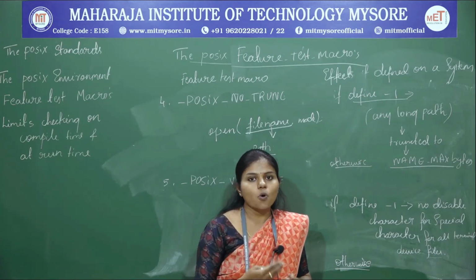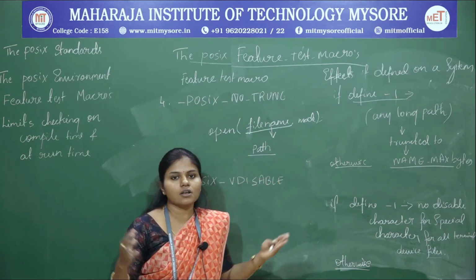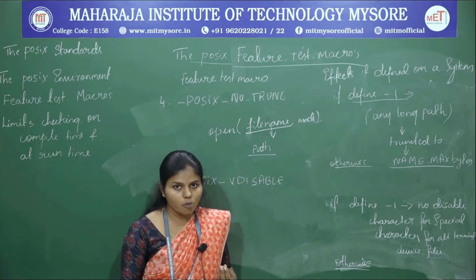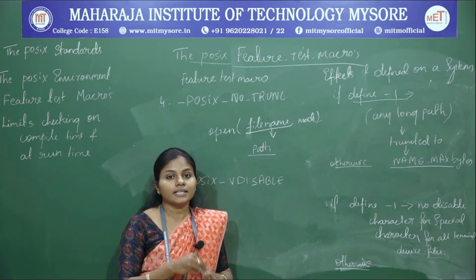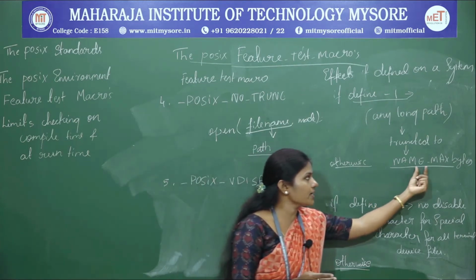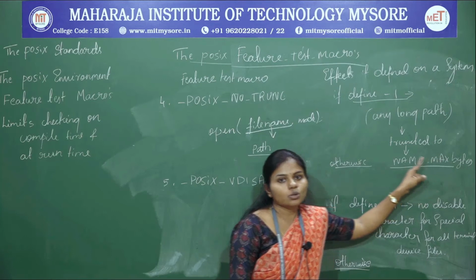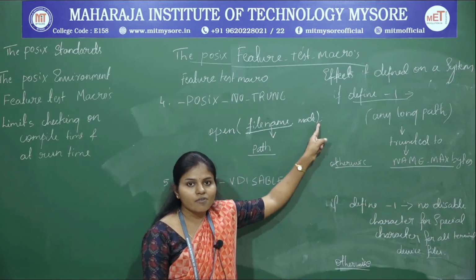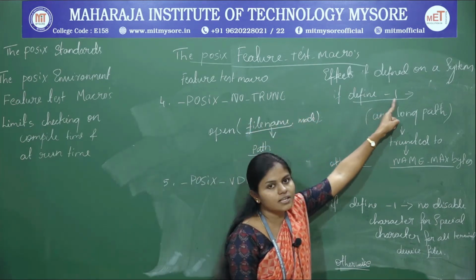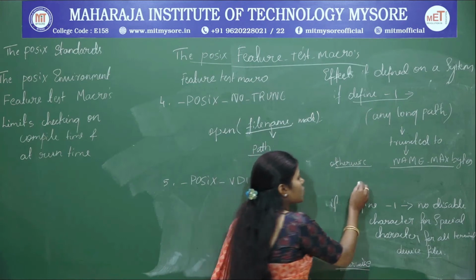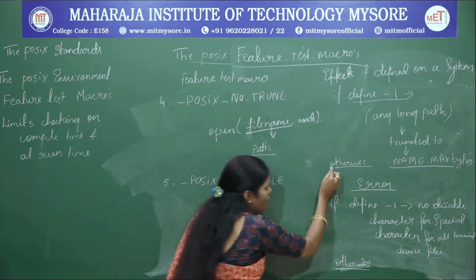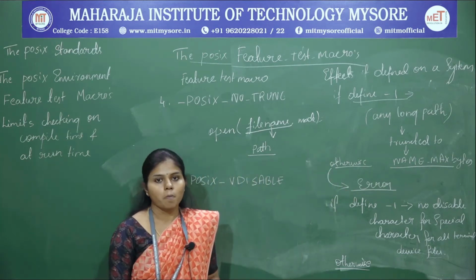So when you open any file, instead of giving the long path, the POSIX operating system internally truncates that path and stores it in NAME_MAX bytes. Otherwise, if the no truncate value is not -1, then it is going to generate an error.